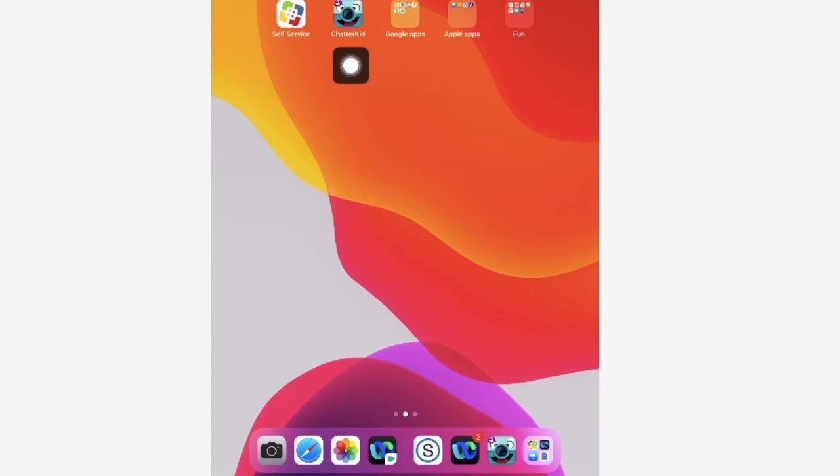If you don't have that yet on your iPad, please go to the self-service app to find it. I think it's either called Chatter Kid or ChatterPix Kid or ChatterPix Kids. I'm not sure which one, but any of those will work. ChatterPix Kids. Okay, thank you.